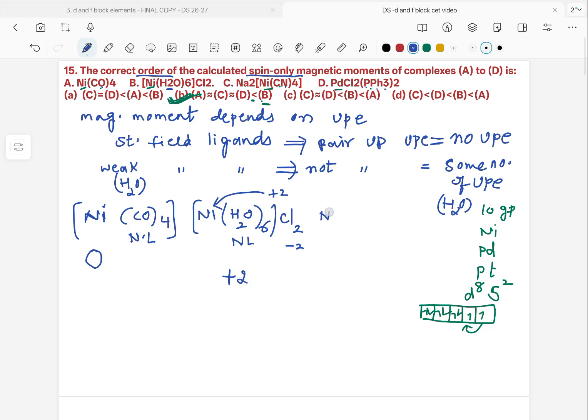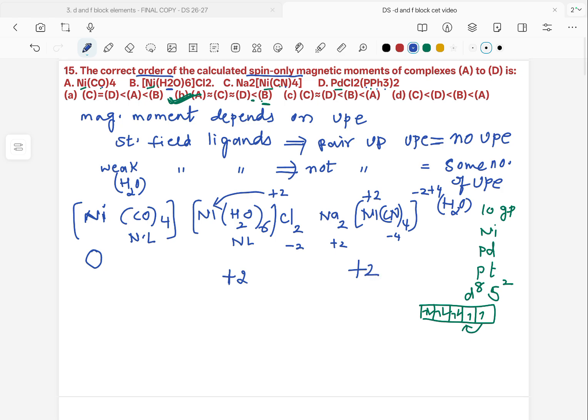Let us take the third option, Na2[Ni(CN)4]. Here sodium gives +2, so the complex will be -2. And here cyanide is -4, taken out becomes +4, so here nickel also lies in +2 oxidation state.